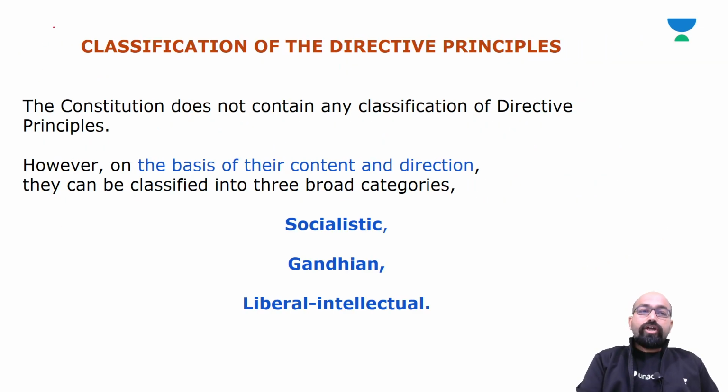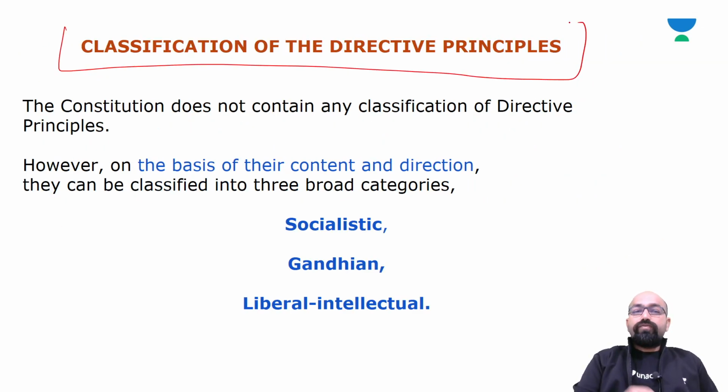Now further we'll study the classification of the directive principles. The constitution does not contain any classification of DPSPs, but on the basis of their content and direction, they can be classified into three broad categories.